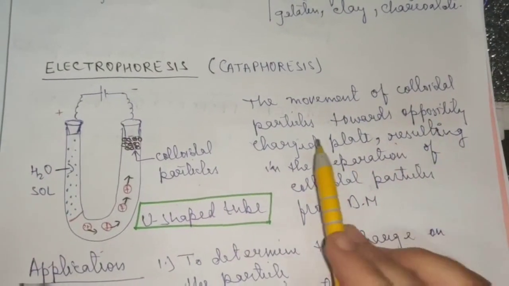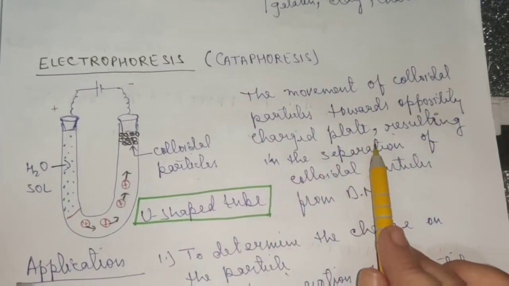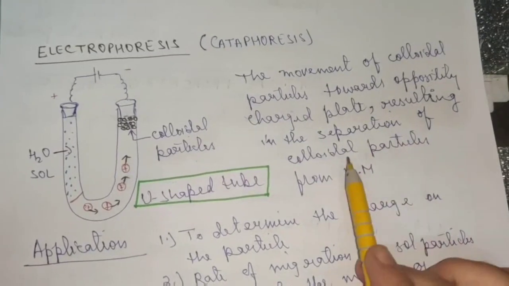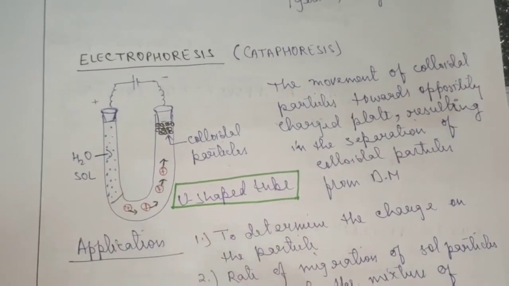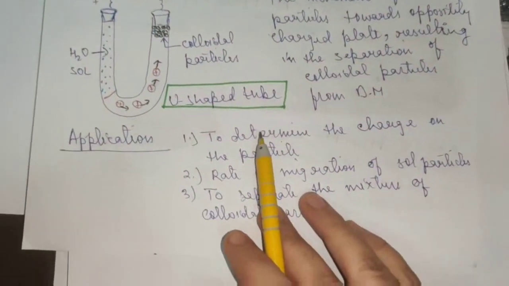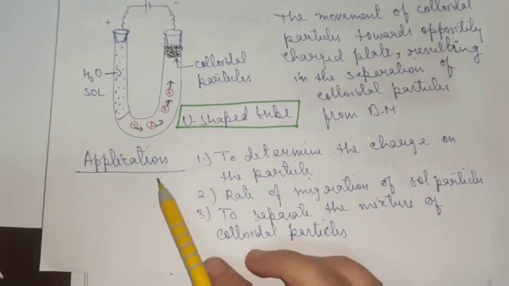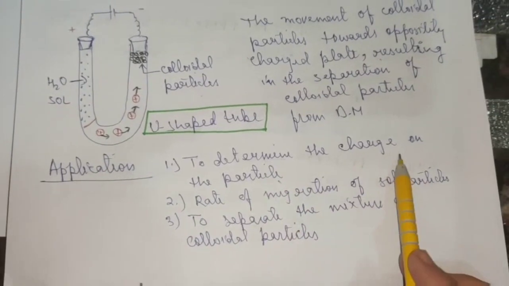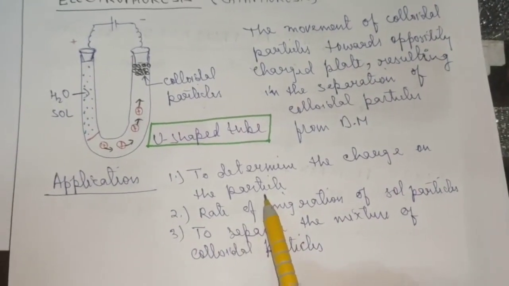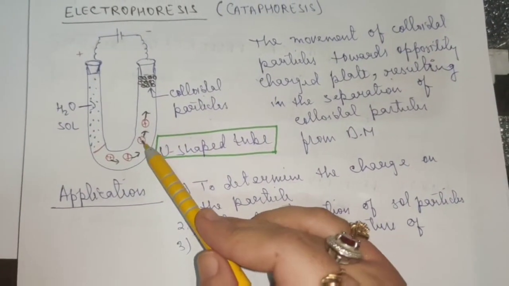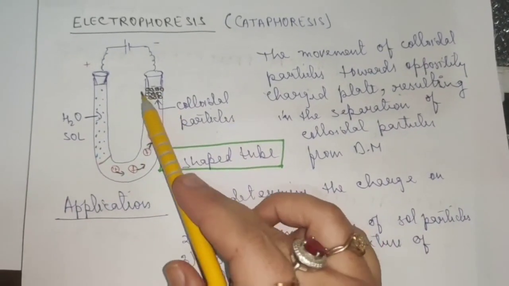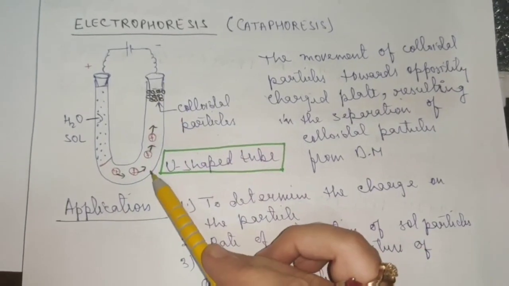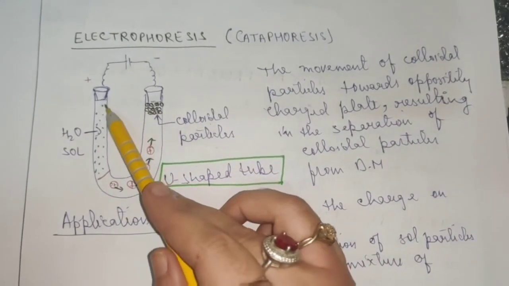The movement of colloidal particles towards the oppositely charged plate, resulting in the separation of colloidal particles from the dispersion medium, in this case water. And there are a few applications of this method. First one is to determine the charge on the particle. With the help of this, you can find out what kind of charge is present on the colloidal particle. If it is positive, obviously it will get aggregated towards the negative plate. If it is negative, obviously it will get aggregated towards the positive plate.